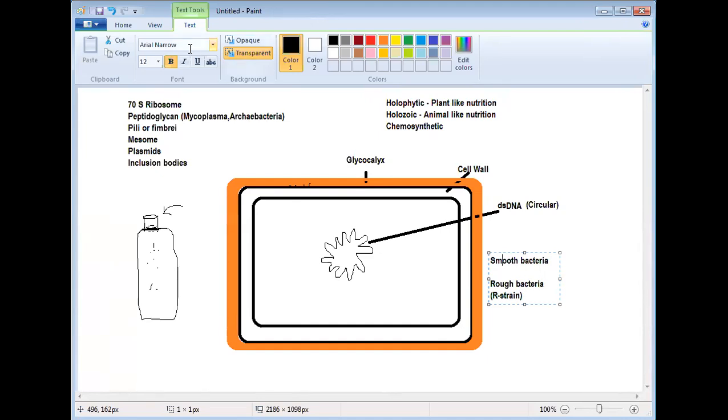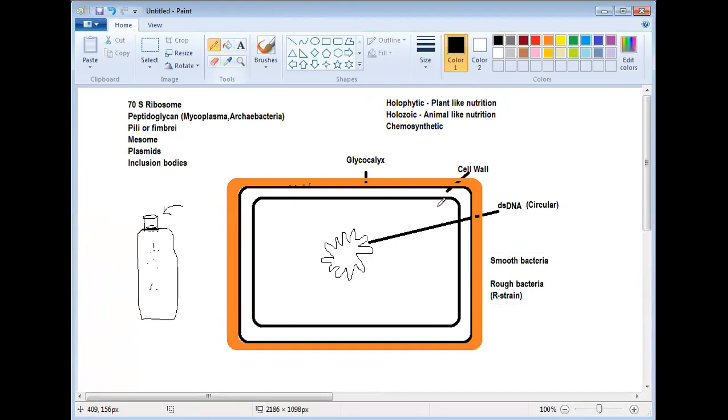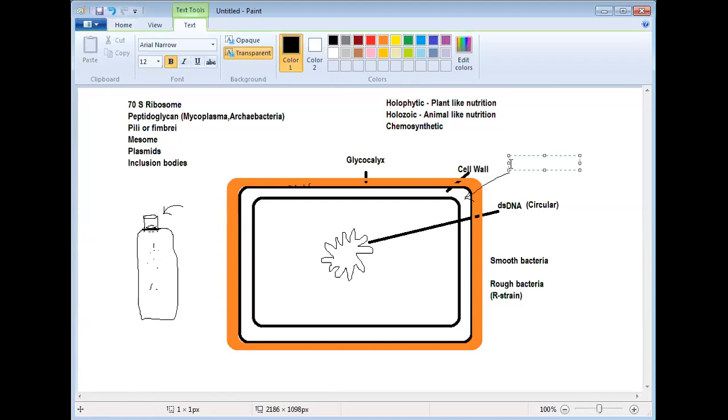In the cell wall, the cell wall of the majority of bacteria contains what? Peptidoglycan. Now check it here.